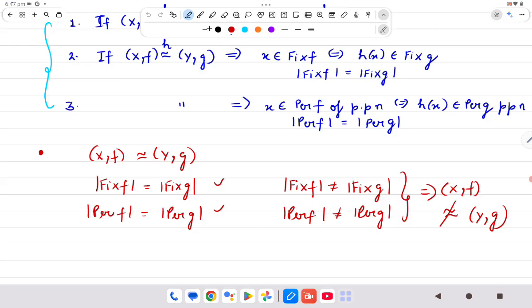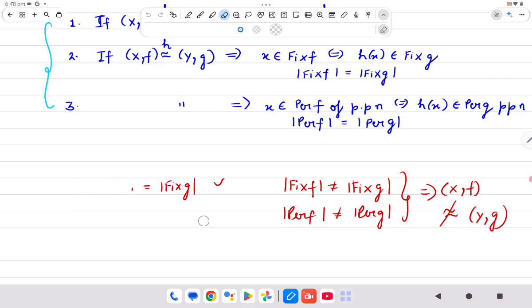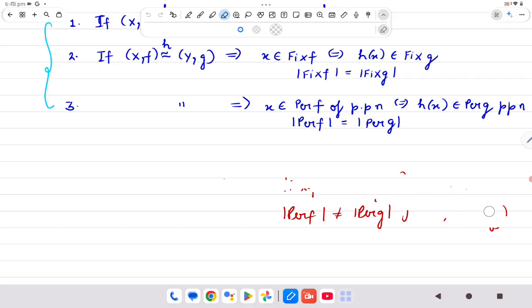Got this point? Okay, so let's have a look at some examples.